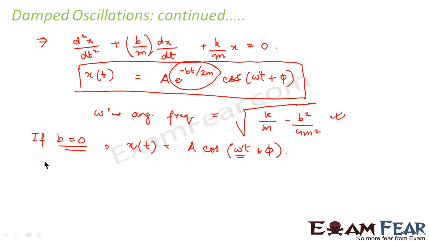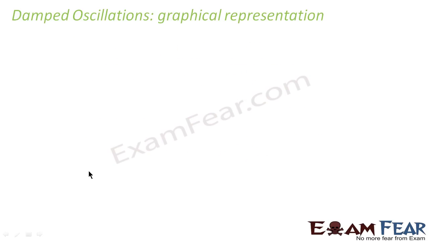Now if you observe the path, that means the change in motion is mainly governed by the term e to the power minus bt by 2m. This term clearly shows that it is not a periodic motion. It will not change periodically. Instead, it is decreasing exponentially, right? So, in this slide, let us plot it graphically. If we plot a damped oscillation graphically, what do you think it would look like?